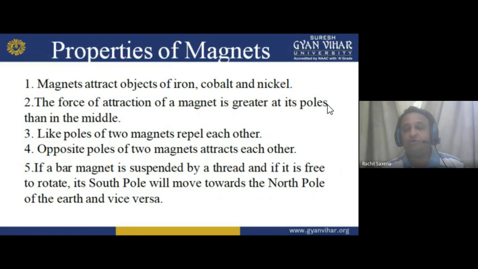So how can we identify this as a property of a magnet? If they are attracting each other, we can say these are magnets. If they are repelling, again these are magnets. But if they repel at opposite poles and attract at the same poles, this is not the property of a magnet. So we can identify that it is not a magnet.